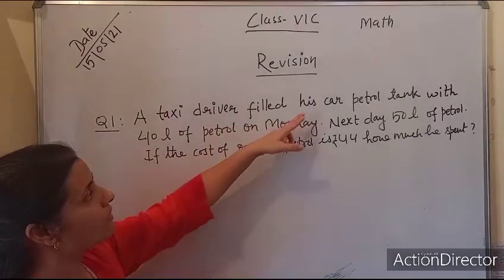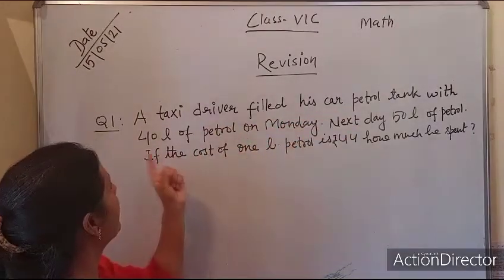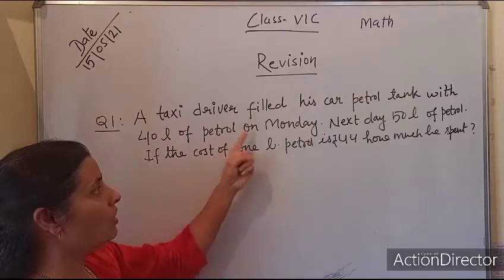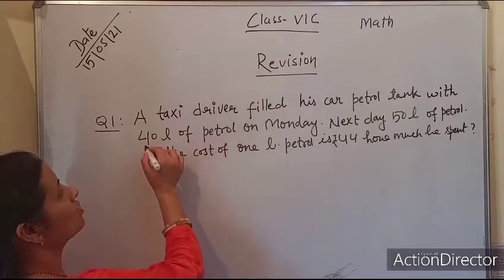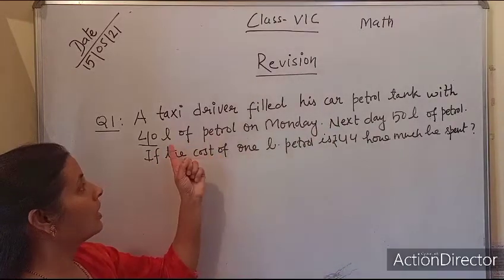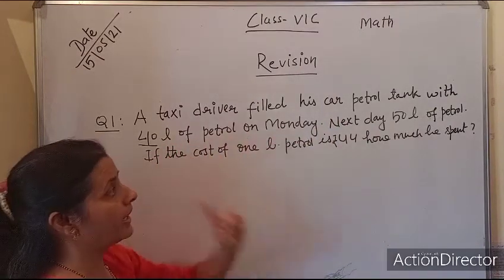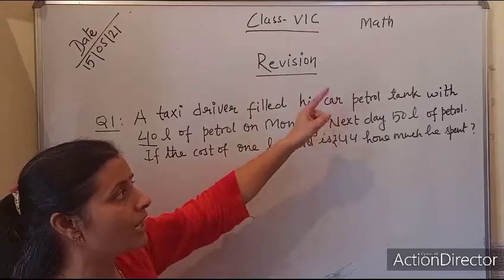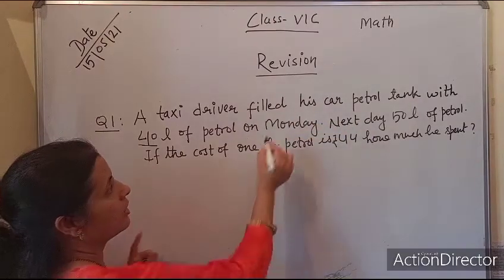A taxi driver filled his car petrol tank with 40 liter of petrol on Monday. Next day he filled 50 liter of petrol.